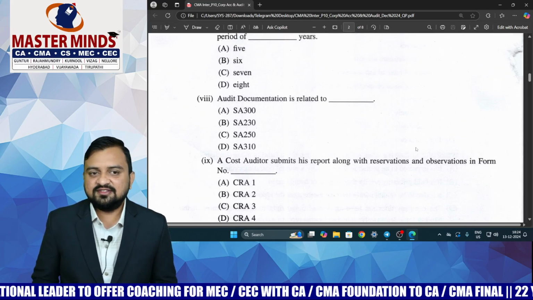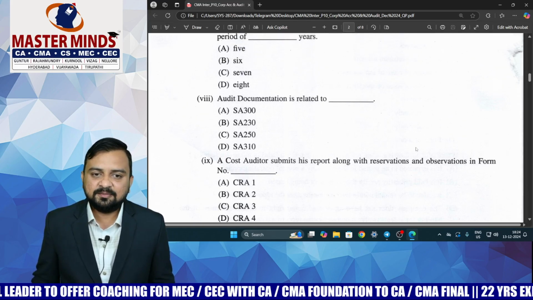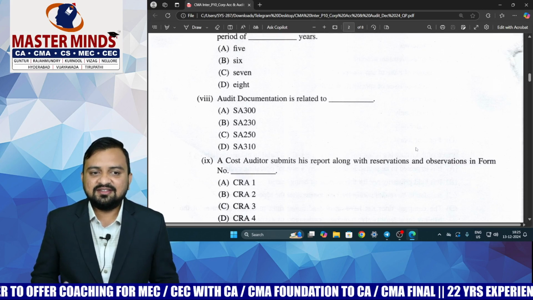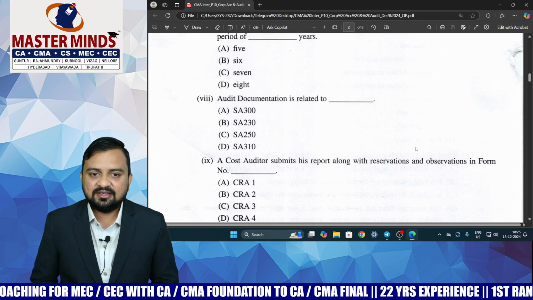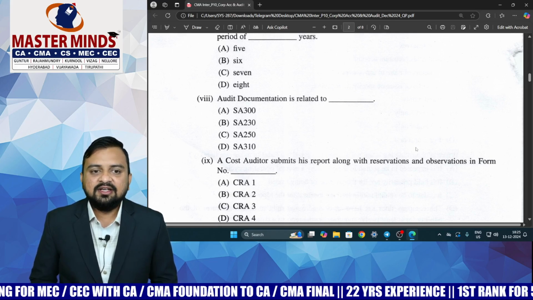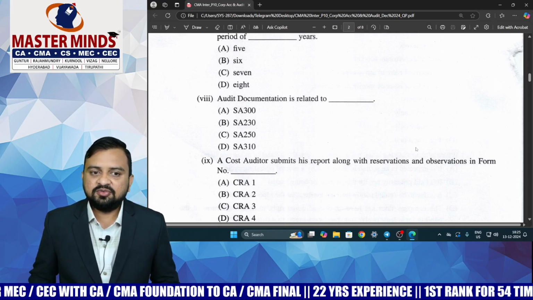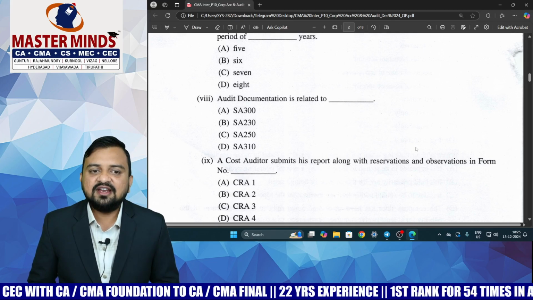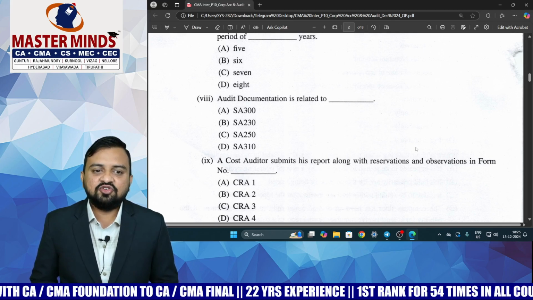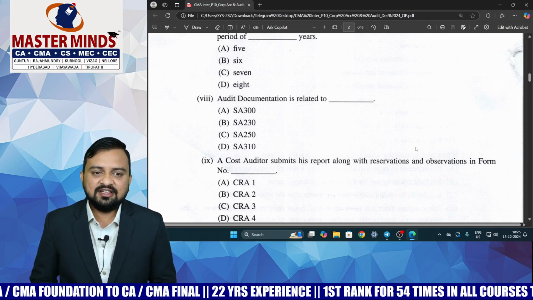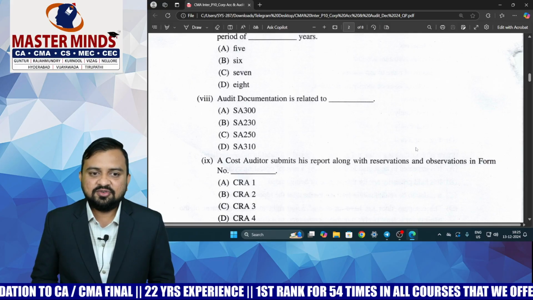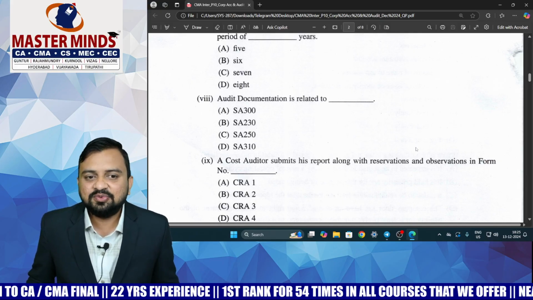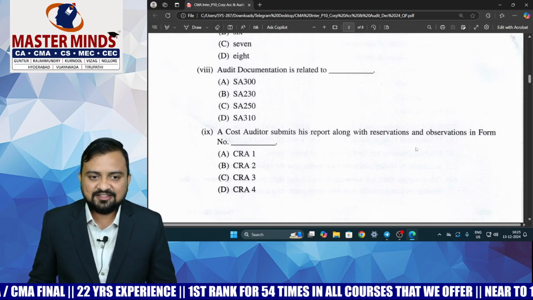Once you answer the right answer, you are getting 2 marks, complete 100%. Then this is the easiest bit, sir. Directly this bit was there in our CMA Inter material. Audit documentation is related to a very simple SA: SA 230 stands for audit documentation, that is option number B. They have given SA 300, SA 230, SA 250 and SA 310. So option number B, SA 230, that is audit documentation.